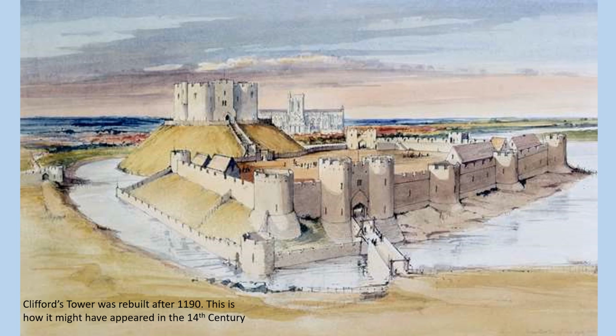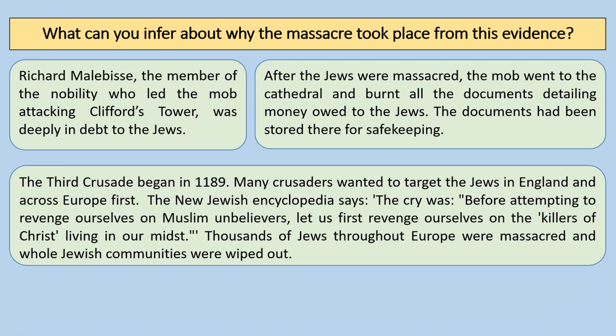So this shows you a bit of a picture so you can understand a little bit about the history of Clifford's Tower. Clifford's Tower was rebuilt after 1190, and this is how it might have appeared in the 14th century. So in terms of why the massacre took place, you can have a look at this evidence and you can start to infer some reasons about why the massacre maybe took place.